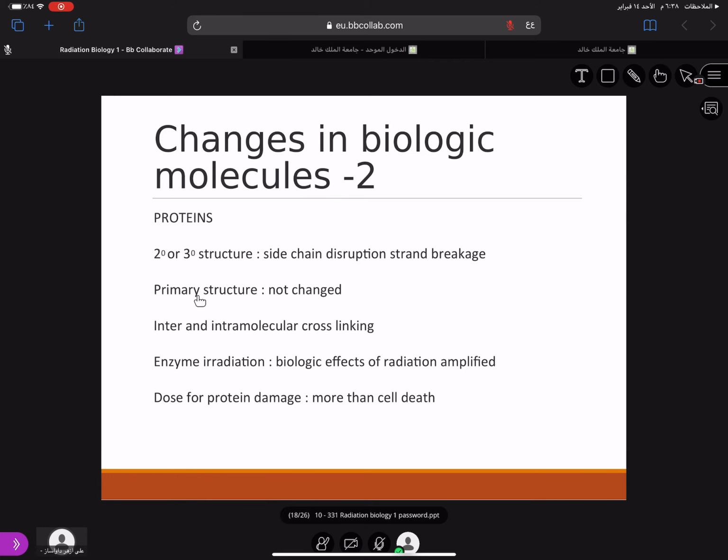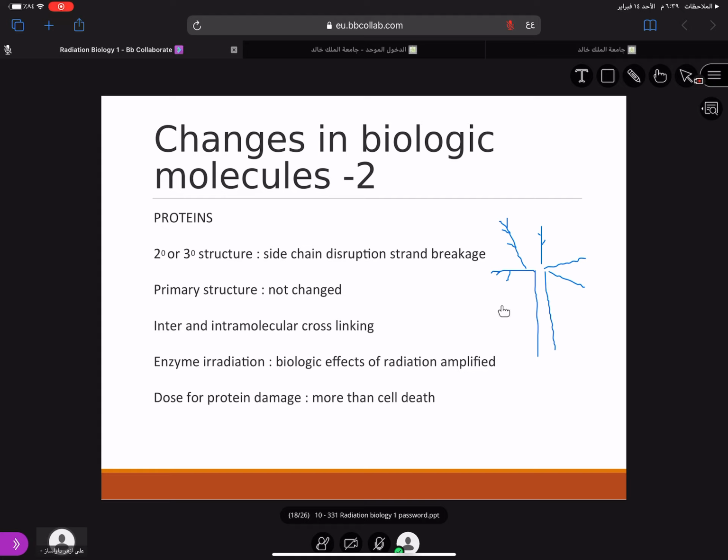What happens to the proteins? Proteins have primary, secondary, and tertiary structures. They are like a tree. Imagine we have a tree here, then we have branches; these are the secondary structures. And then we have leaves; these are the tertiary structures. So a simple way to understand is like this. Each protein has the primary structure, the secondary structure, and the small tertiary structures. This is primary, this is secondary, and this is tertiary.